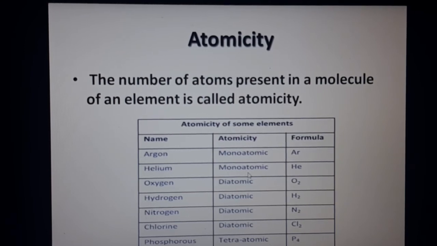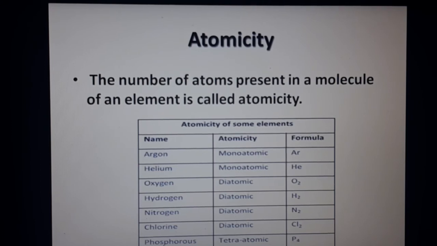Mono means single, one. Oxygen, usually we write it in the form of O2. It will always exist in the form of O2. That means two oxygen atoms are present here, and it is called diatomic. Di means two atoms. Hydrogen also, as I told you in the molecules, is diatomic because H2. Nitrogen is diatomic, N2. Chlorine is diatomic, again Cl2. Diatomic means we represent it in twos. Mono means single.